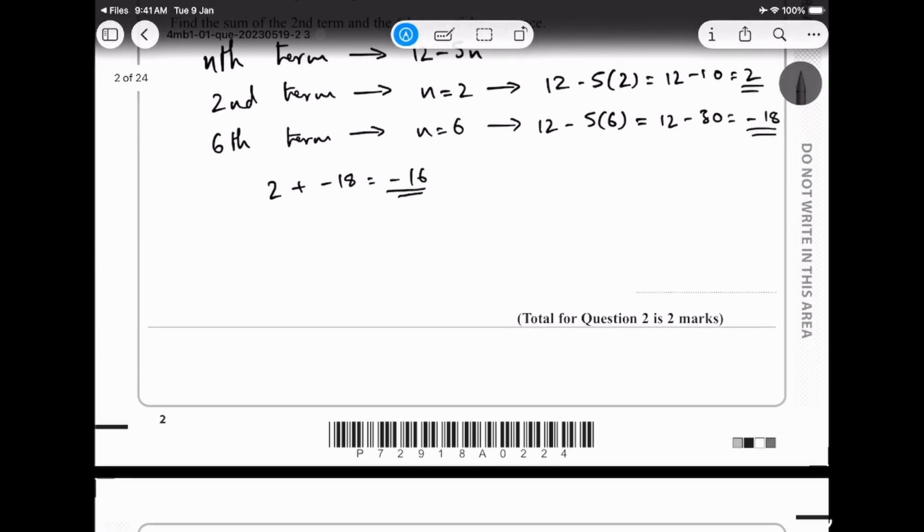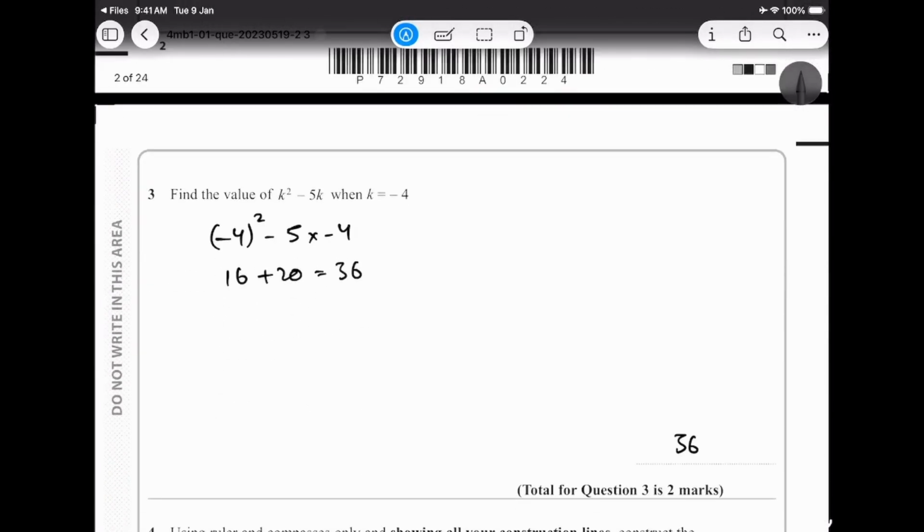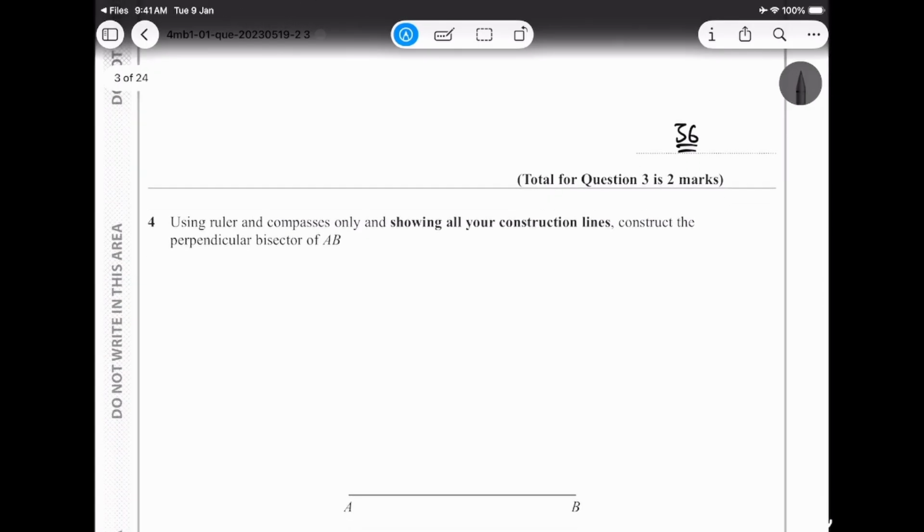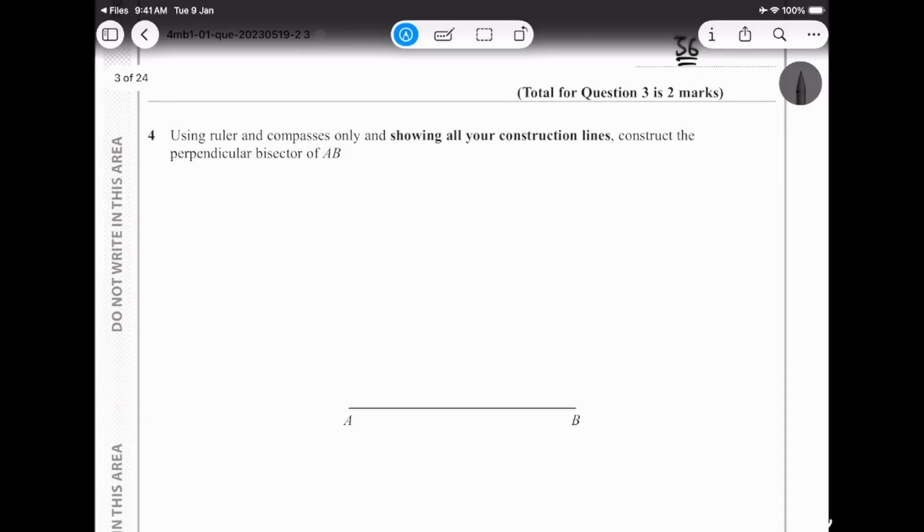Normally it's good practice to write your answers down in the given space. It doesn't really matter if you don't write it there, they don't deduct marks. They can't deduct marks for not writing it in the given space, but it's just a good habit, because when you look back, it will help you recall things.